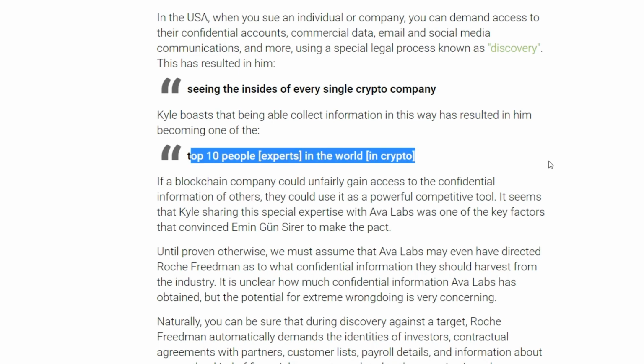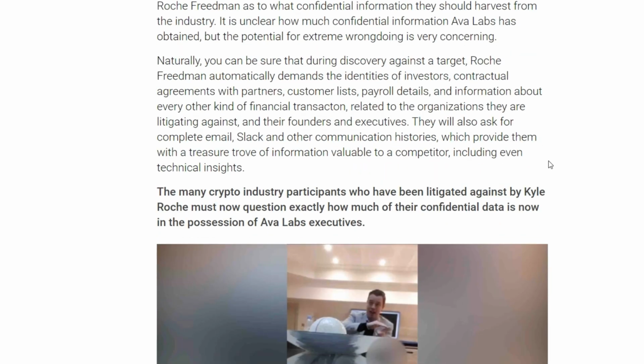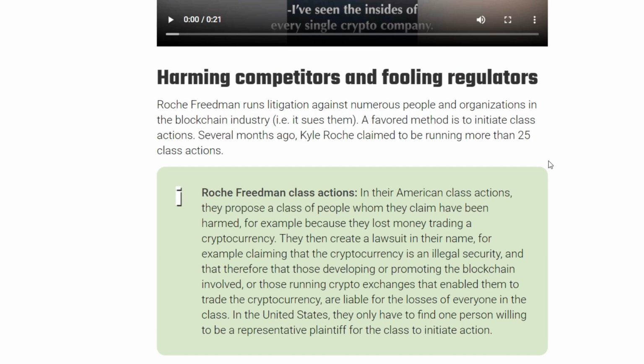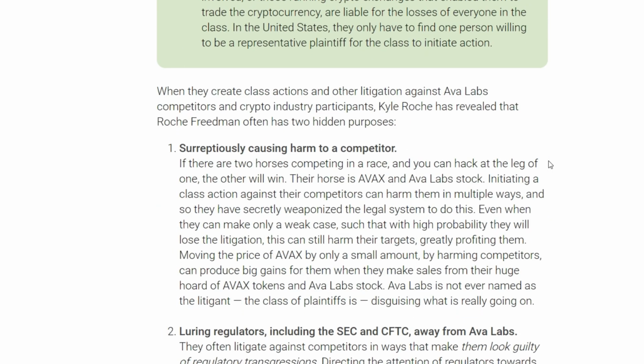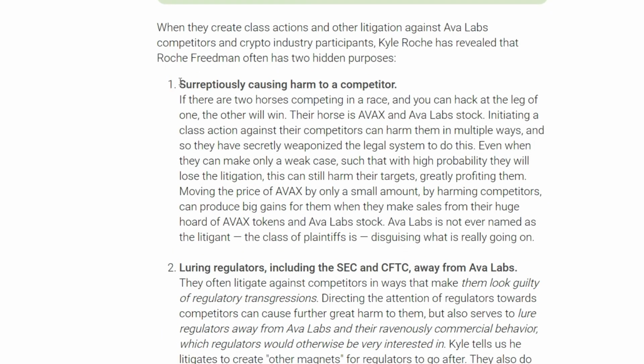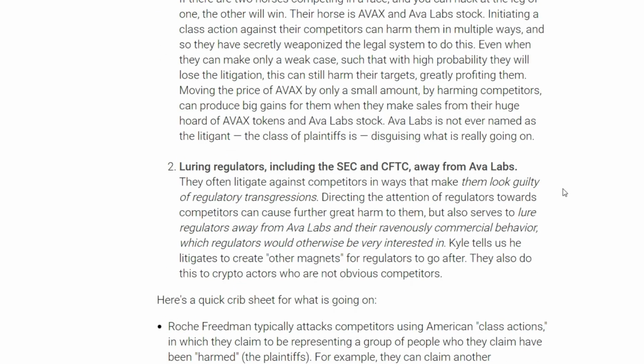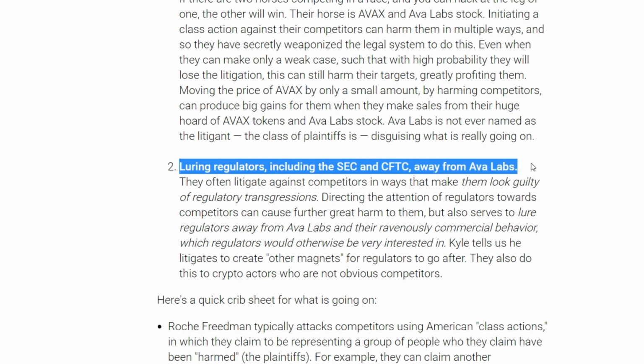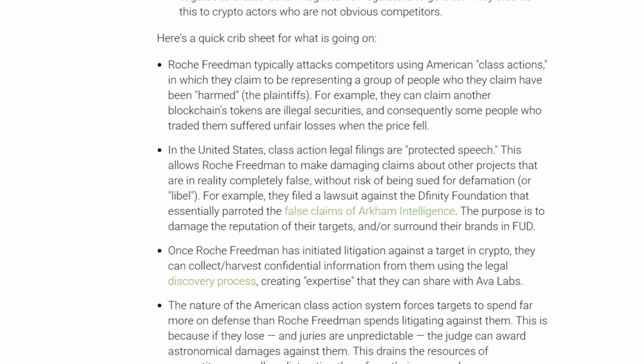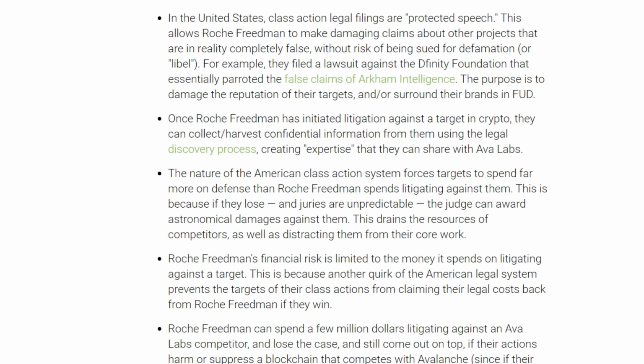Ripple CEO Brad Garlinghouse, in a tweet on Monday, denied accusations by crypto leaker CryptoLeaks that he funded a law firm specializing in cryptocurrency, run by Kyle Roche, to pursue competing crypto firms in lawsuits in order to divert the attention of regulators. I cannot comment on the validity of the many accusations cited here, but I can unequivocally say that I have never met or talked with Kyle Roche, much less invested in him, Garlinghouse writes in his tweet.